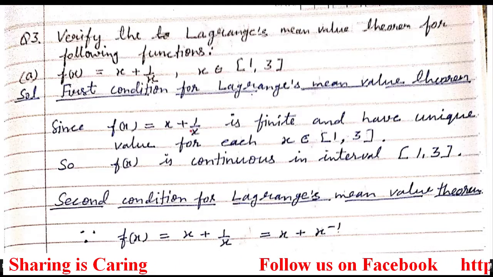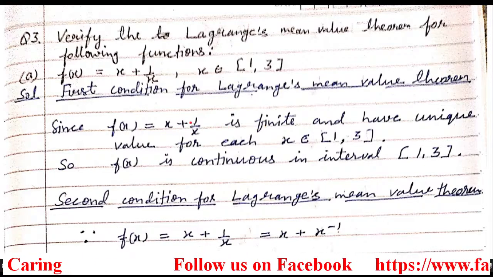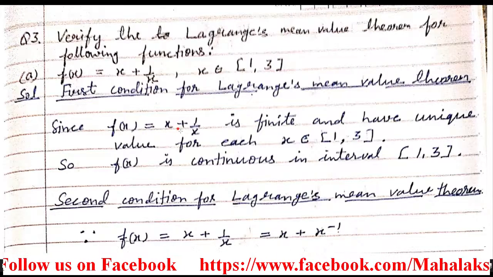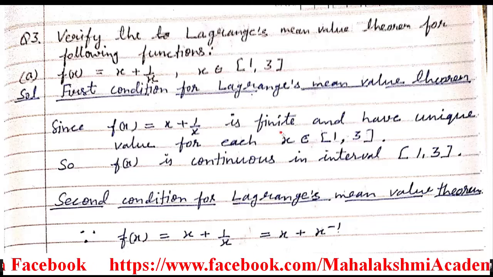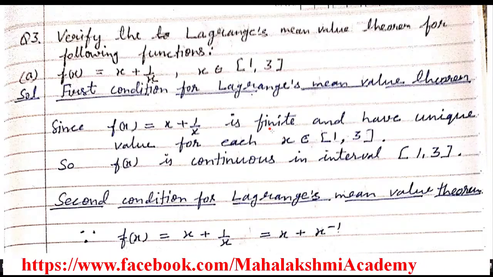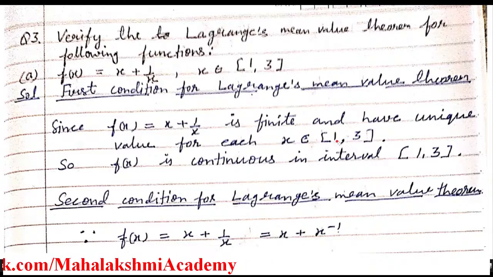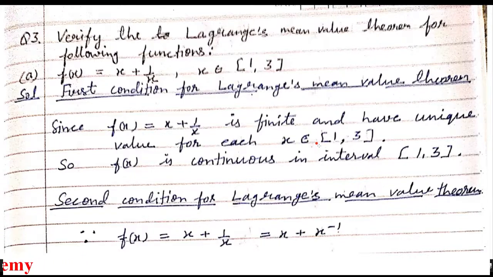Not infinity means finite. For every value of x which we substitute here, f(x) is going to be finite. First thing, the function is finite, not infinite. Second thing, for every value of x between 1 and 3, does it have different values or not? In your mind, just calculate.